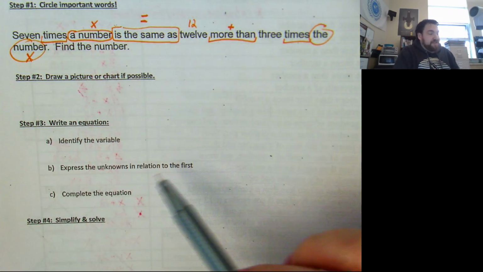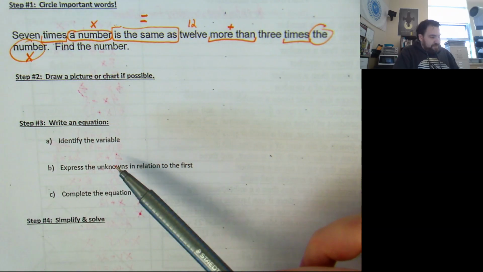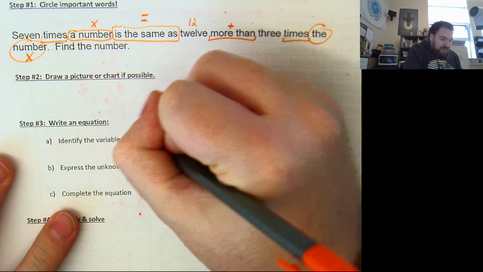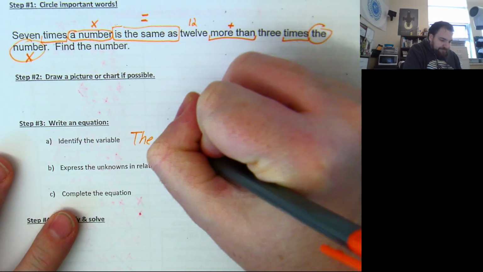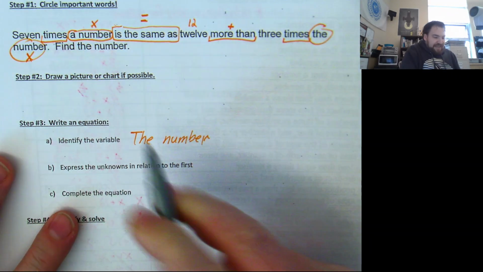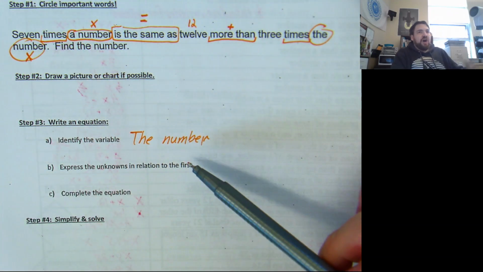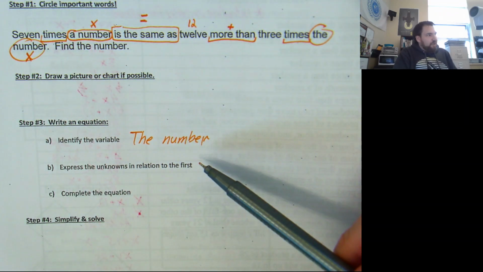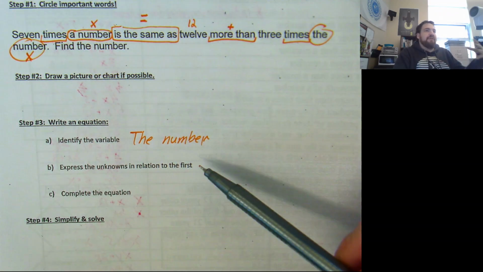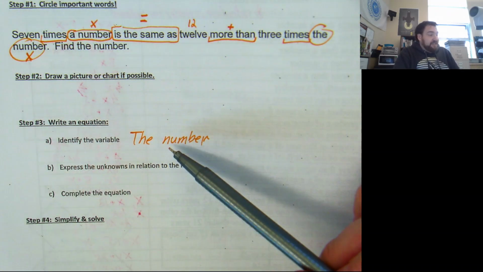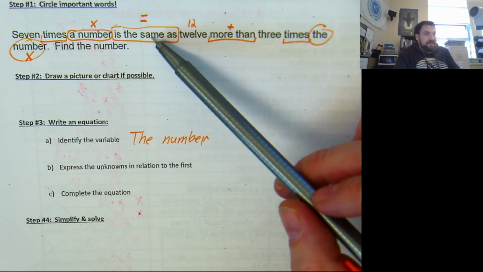When you start these things, the first thing you want to do, Akam, Josh, and Faison, is to identify the thing that you're looking for. What are you looking for? In this case, we want the number that satisfies this expression. So there are word problems where it might be the cost, or the number of trees, or the value of a phone, or the number of apples, whatever the question might be getting at. In this case, all we're asked to find is the number that does this.